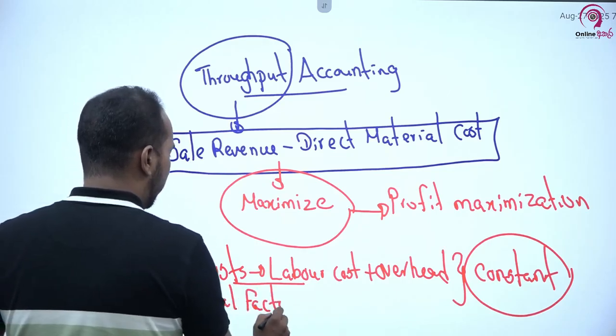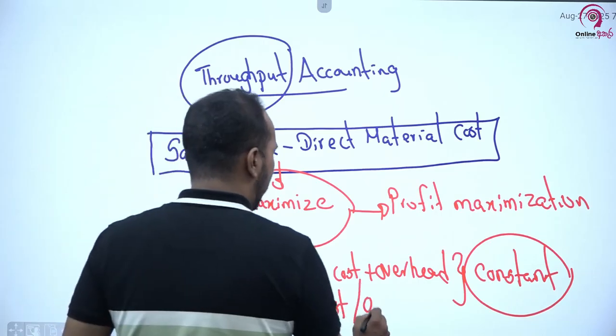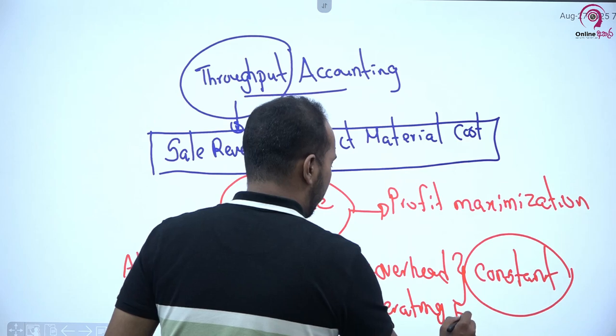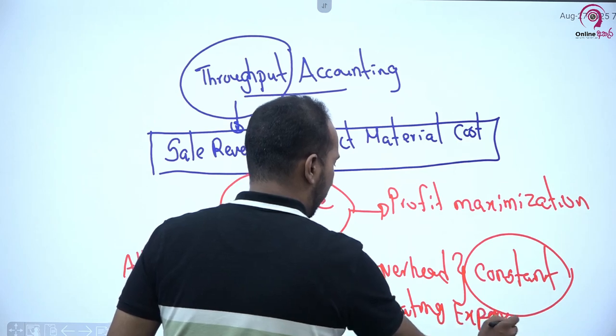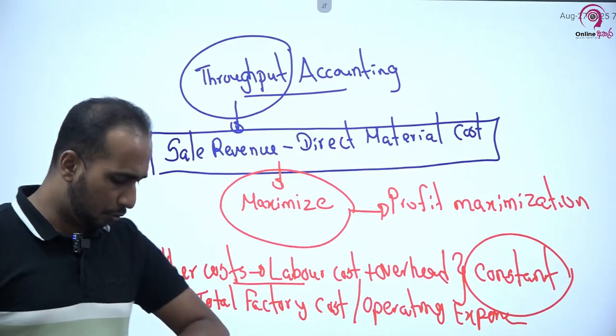මෙන්න මේ cost එක වලට ළමයි අපි කියනවා total factory cost. එහෙම නැත්නම් අපි කියනවා operating expenses. These are the basic things you need to keep in mind when it comes to throughput accounting, right? These are the basic things that you should know when it comes to throughput accounting.